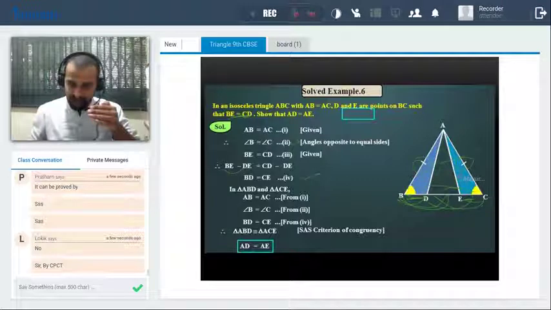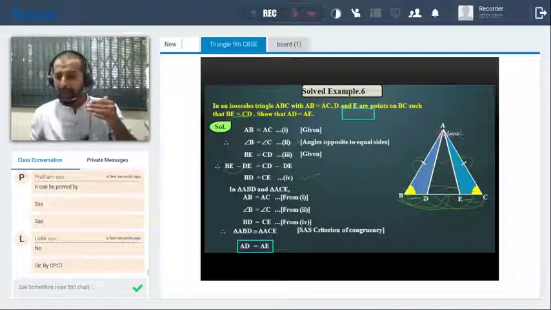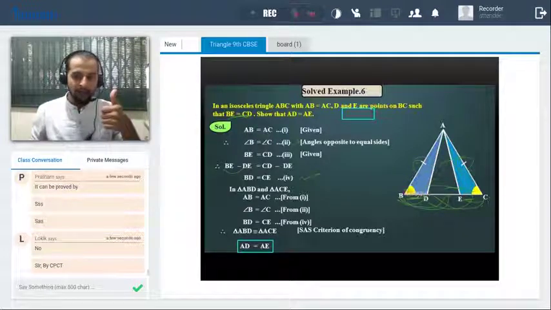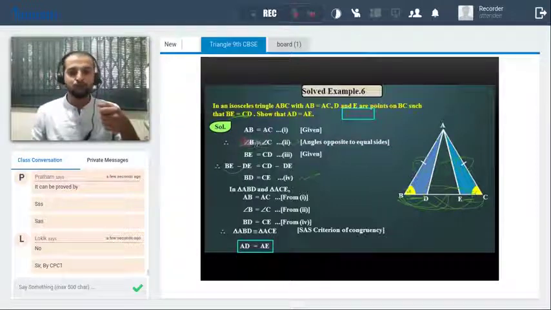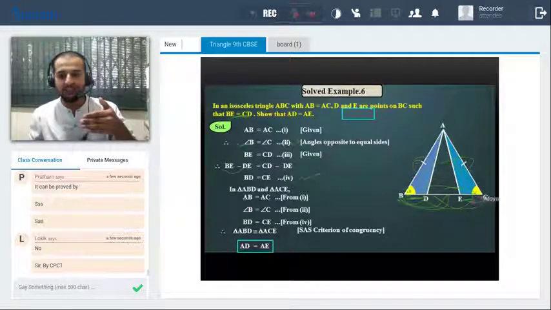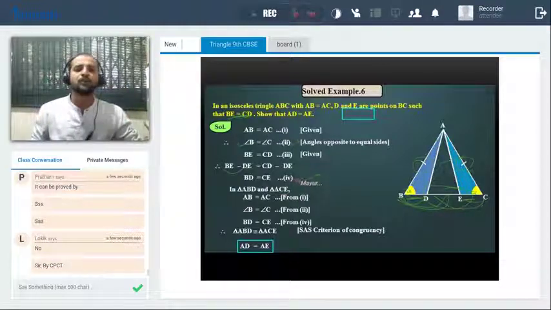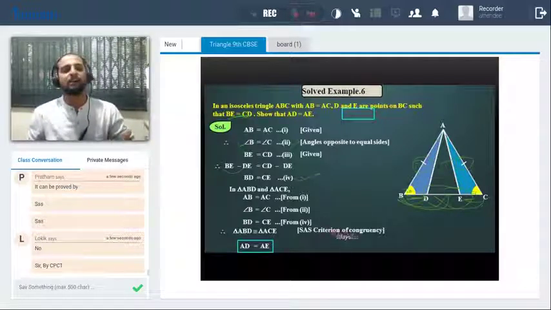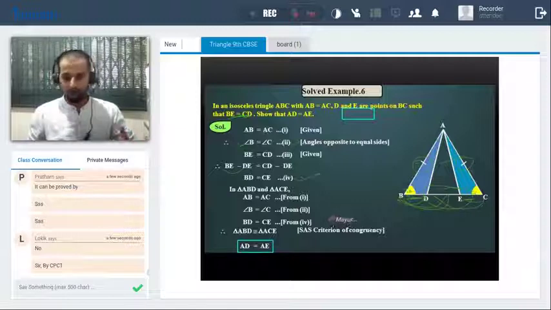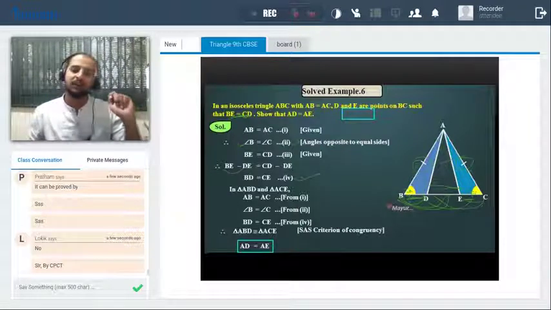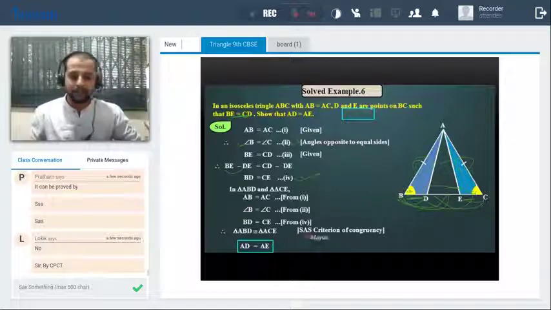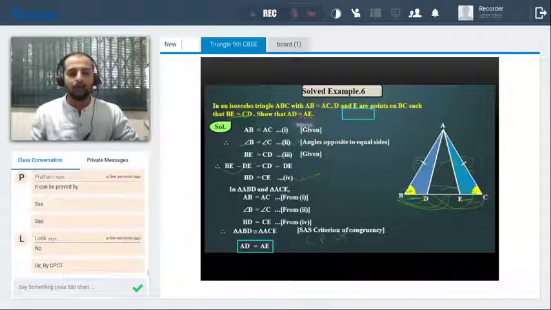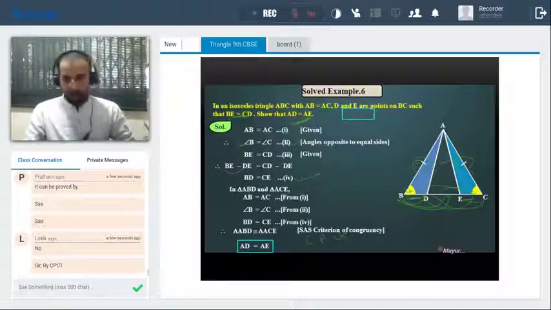Now just assume this highlighted triangle ADB and AEC. AB is congruent to AC, which is given. Angle B is congruent to angle C from equation 2, and BD is equal to CE. That we have just now proved from equation 4. In this triangle SAS, so which criteria? Yes, by SAS, if two sides and one angle are congruent, we can say the triangles are congruent. If the triangles are congruent, can I say their corresponding parts are also congruent? So we can say AD is equal to AE. That is what we have to prove. Okay.